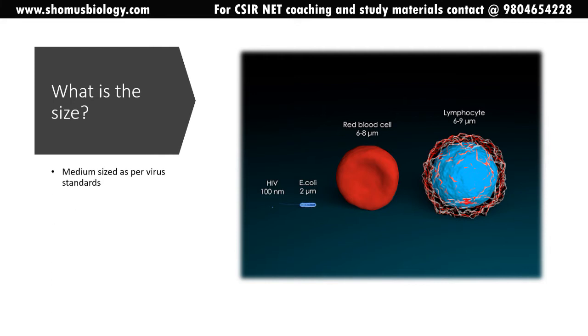You can see the HIV virus is medium sized as per the virus standards. You can see this is the HIV virus, that is 100 nanometer. More than 80 nanometer, we call it a medium size for a virus.